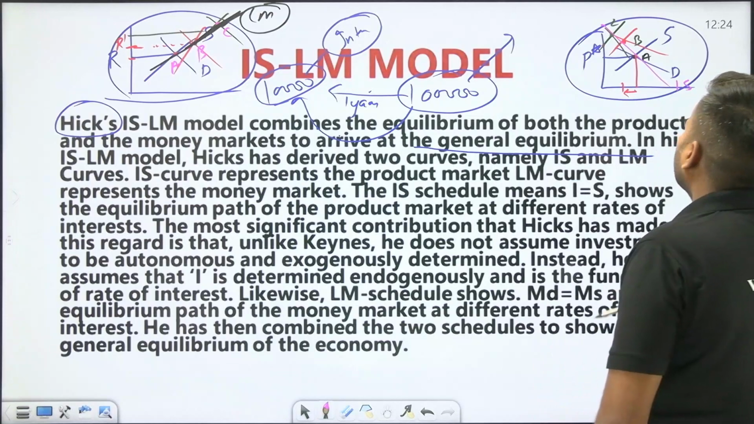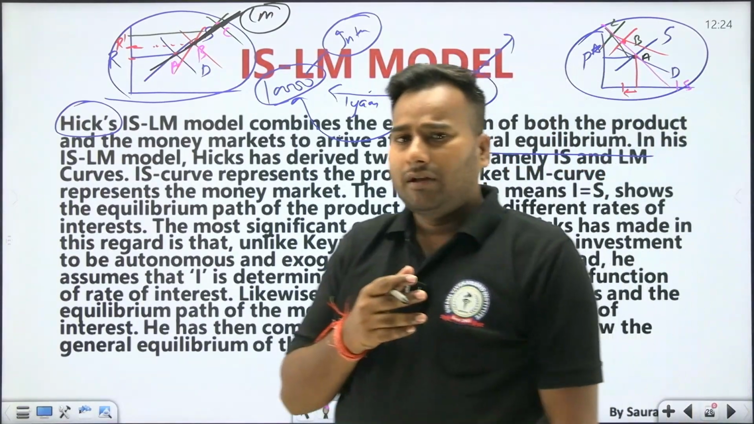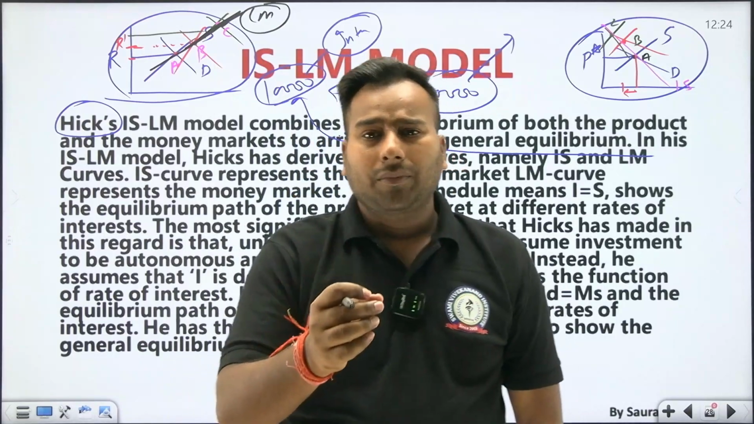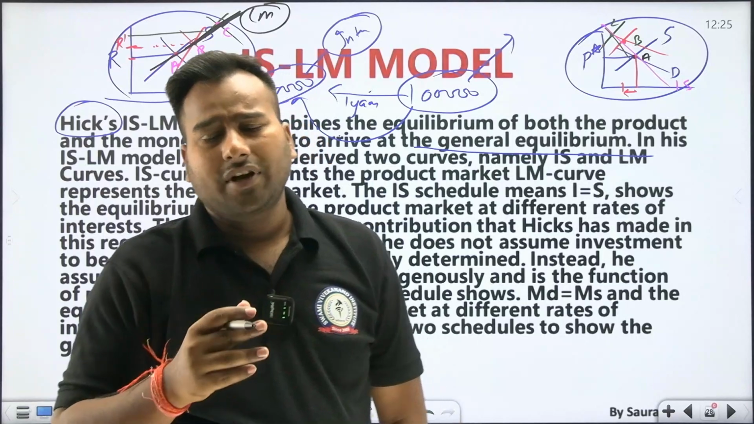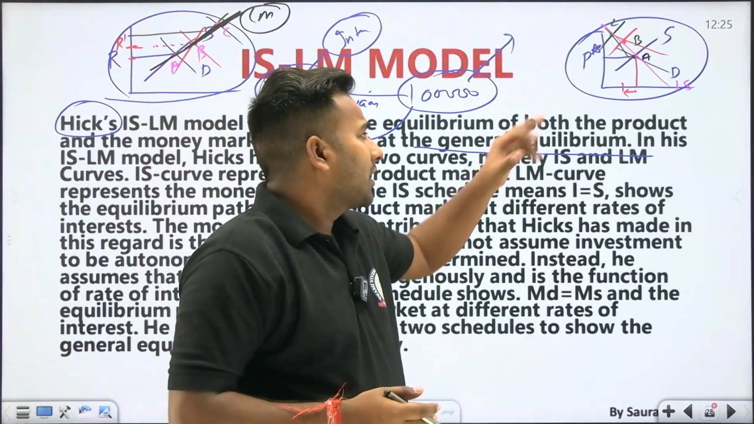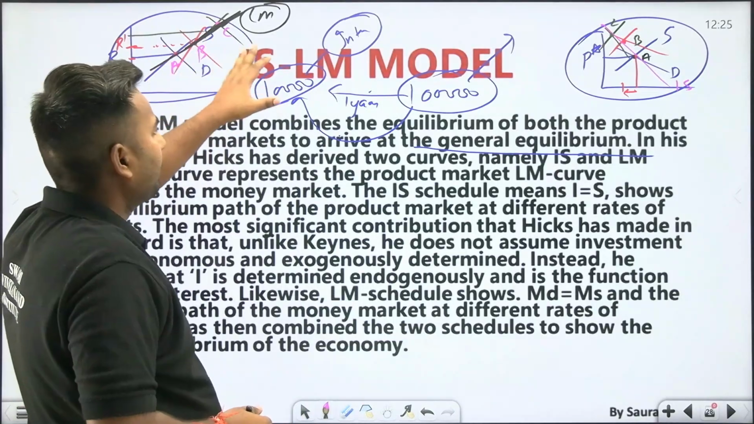Means the IS curve is derived from combining equilibrium points of which market? It will be your product market. So the IS curve is derived by joining equilibrium points of the product market, and the LM curve is derived by joining equilibrium points of the money market.